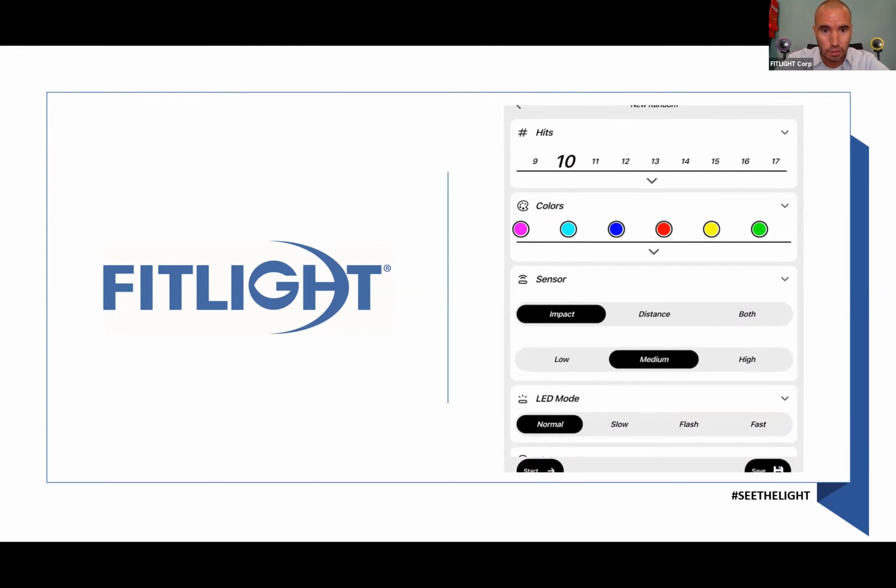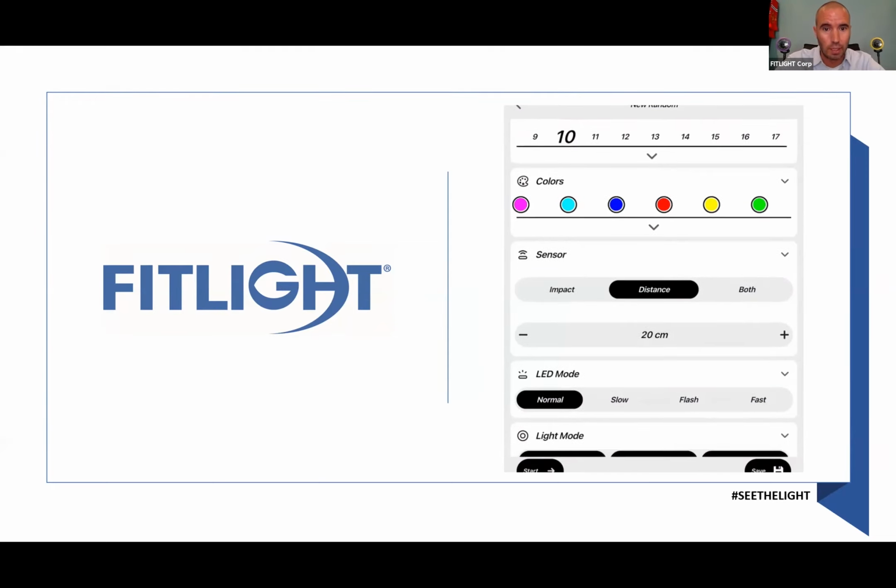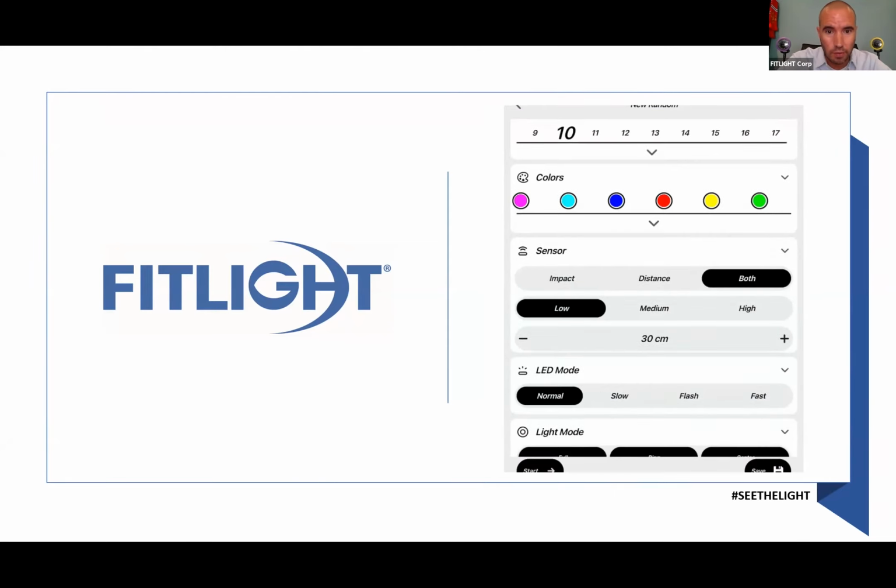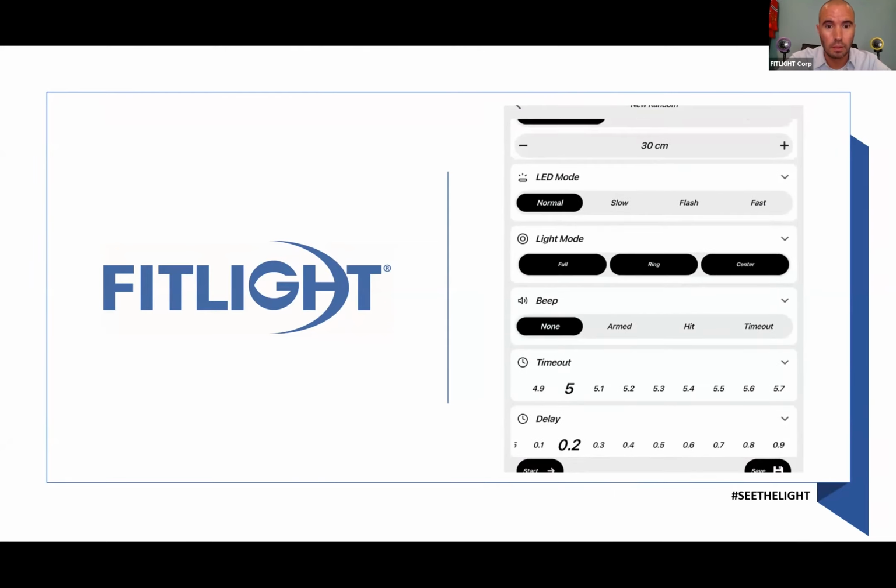Okay, so you see here, you can choose the different settings for impact, distance. And if you choose both, you'll be able to set both sensors with the different settings. All right. The next option is LED mode. LED mode goes from normal to slow blink to flash and fast blink.